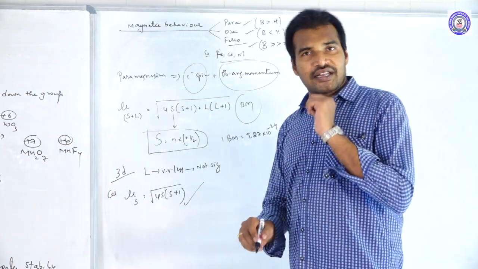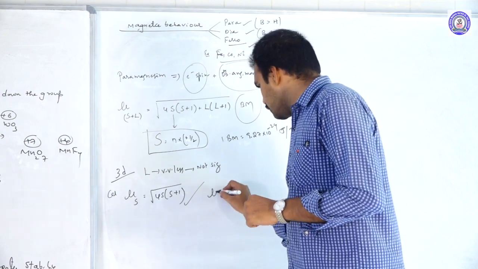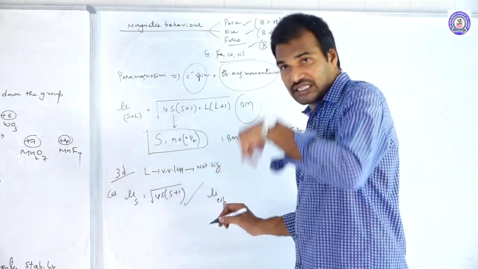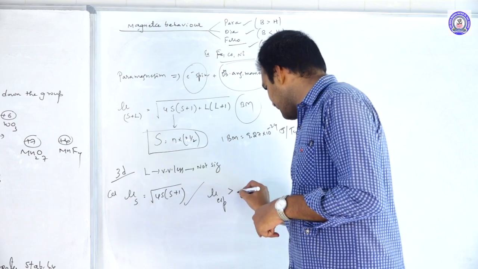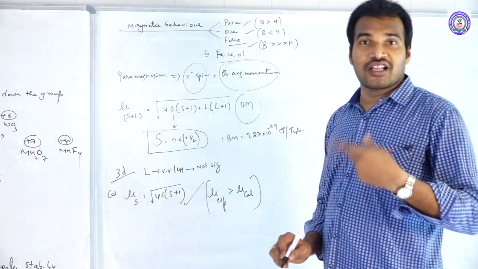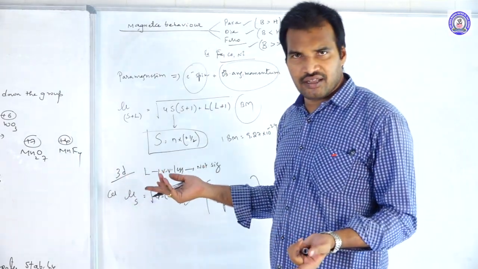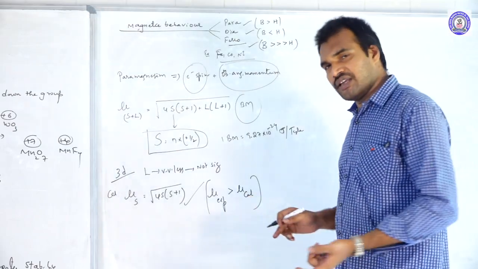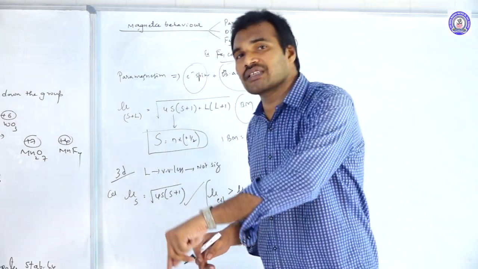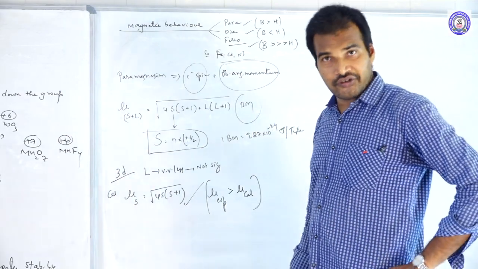But experimentally, when we determine this magnetic momentum, there is a difference. The mu experimental value is greater than the mu calculated value for a few elements. What do you say, that for 3d elements the L value was neglected? Then why this difference? Because for higher members of the 3d series, the L value should not be neglected. You need to consider it.